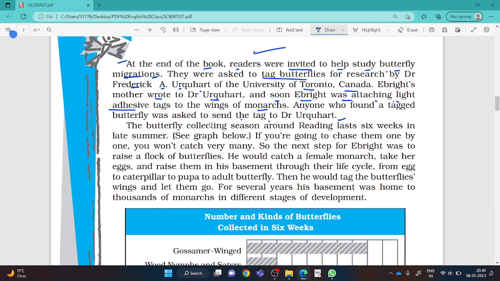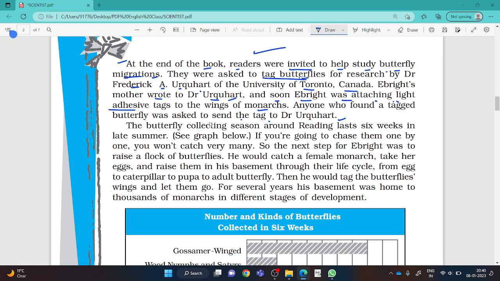It can be deeper. Only good students know that in the science field, if someone wants to become a scientist, he will have to collect different samples by different experiments and work. The same kind of experiment and project, you can say, or practical things were being done under the guidance of Dr. Urquhart, and this Richard Ebright was also one of them who was tagging different samples of butterflies.